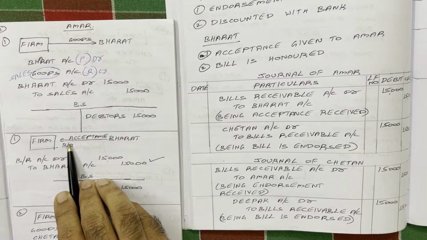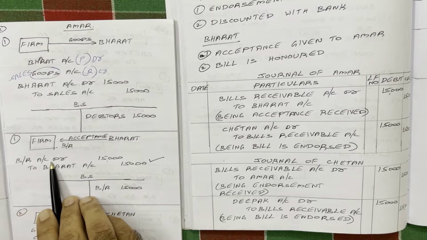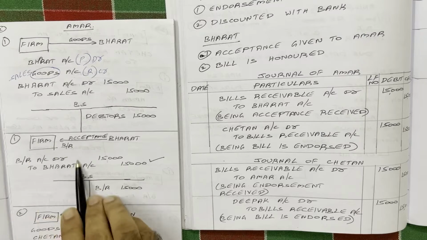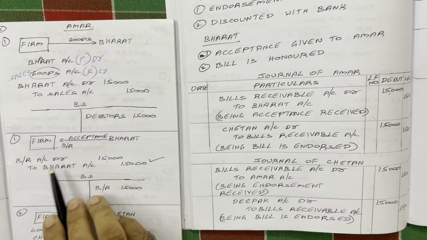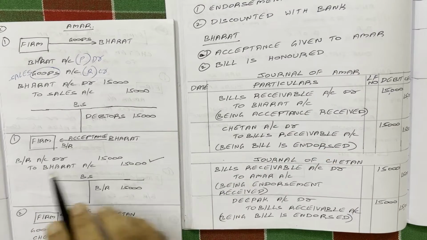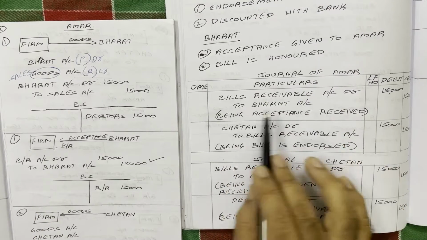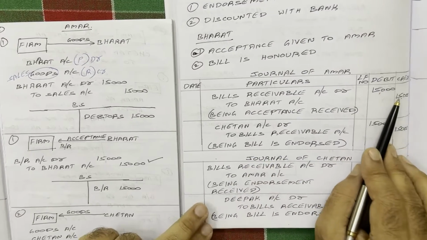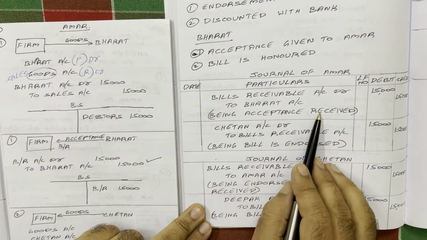So if I want to increase the asset account balance, I have to debit that asset name. That is why bills receivable account is debited. So this is the entry for receiving acceptance, and this entry we have to write in the solution. Bills receivable account debit to Bharat account, 15,000, 15,000 bill value. Narration: being acceptance received.